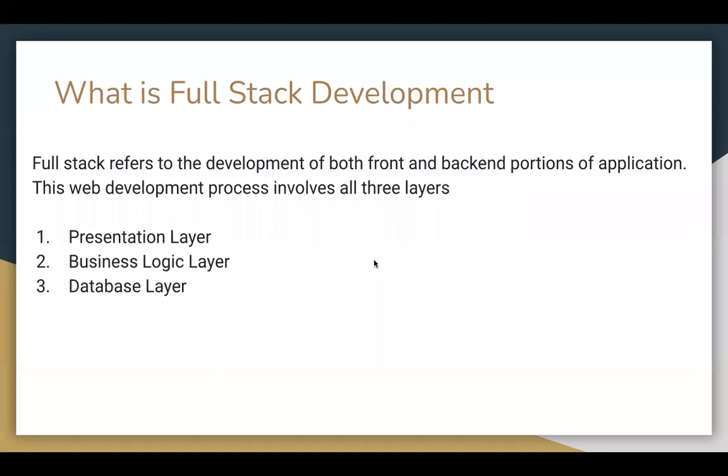The business logic layer is written in APIs, and API stands for application programming interface. All right. So the application programming interface acts like a layer in between your presentation layer and your database layer. All the business logic is written in the form of APIs, and we will be covering the topic of APIs in Node.js. All right. So going forward, the third part is the database layer.